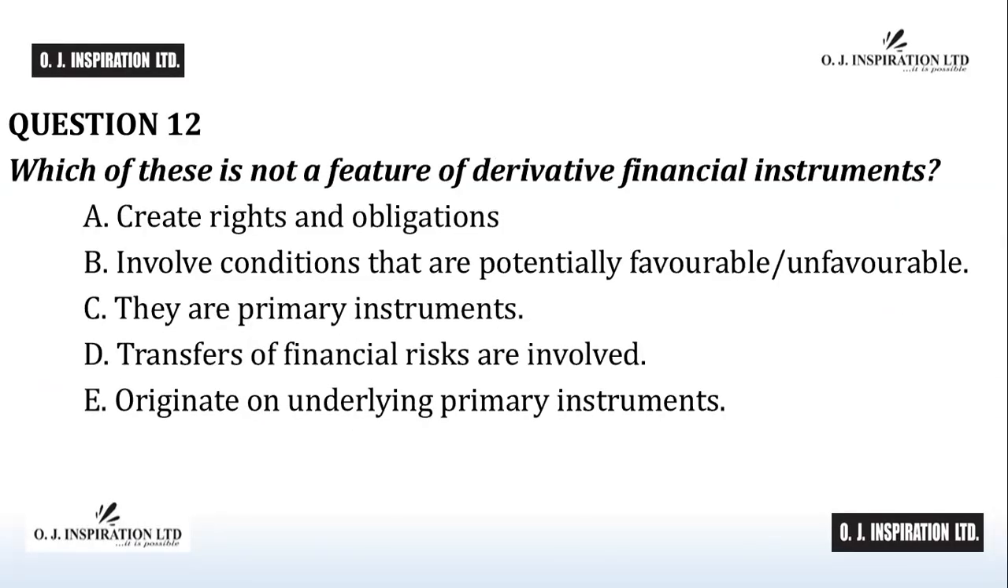Question number 12. The answer to question number 12 is C. They are primary instruments. Derivative financial instruments are not primary financial instruments. Rather, they arise for the effecting of transfer of financial risks inherent in underlying primary financial instruments. They come into existence as a result of risks associated with underlying assets or underlying liabilities, hence the name derivatives. C is the answer to question number 12.